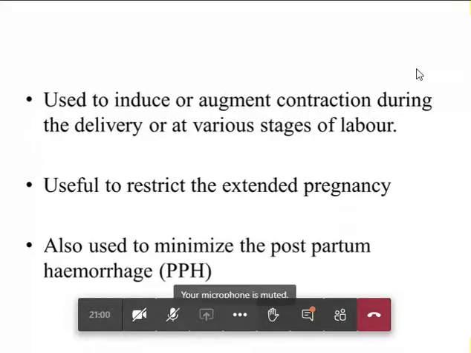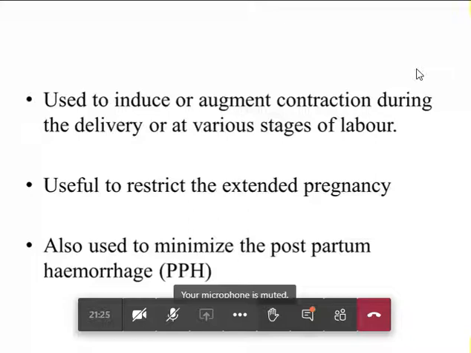So they will help in induction of labor, or increase the contraction of the uterine muscles. There are stage 1, stage 2, and stage 3 of labor, and during various stages of labor they will help the uterus to contract.